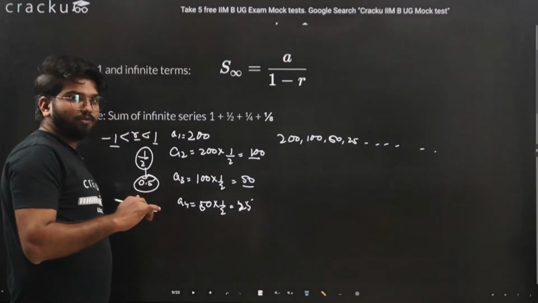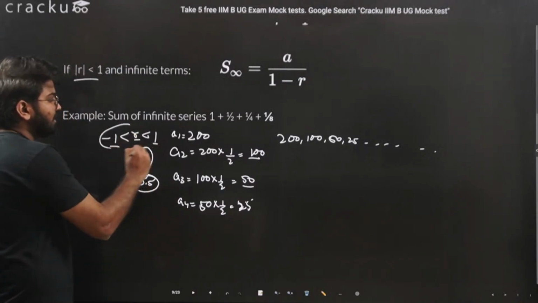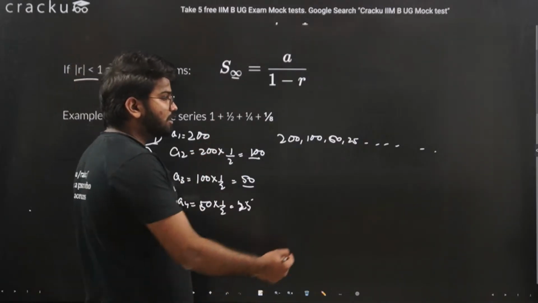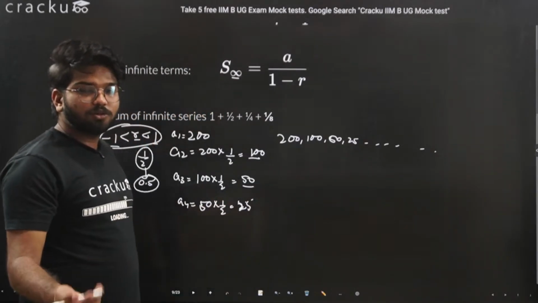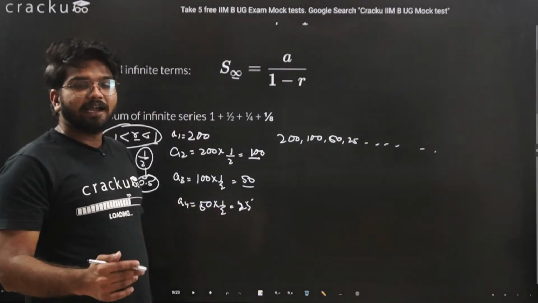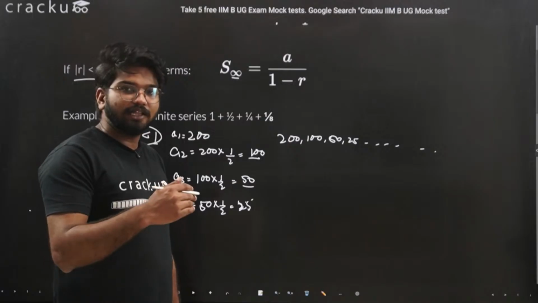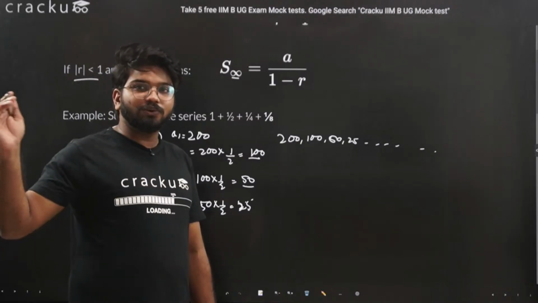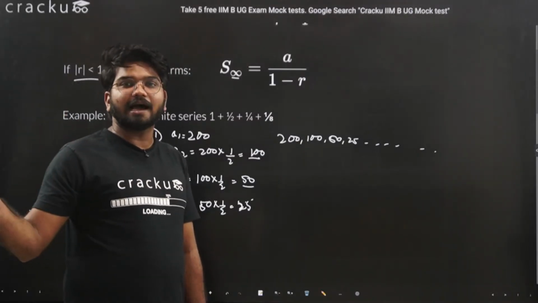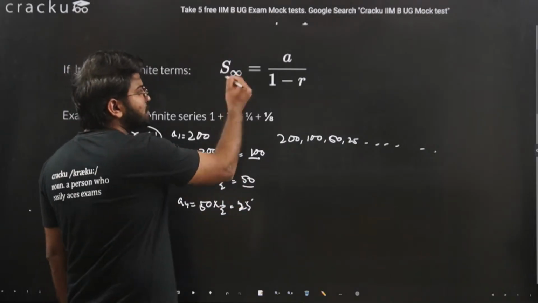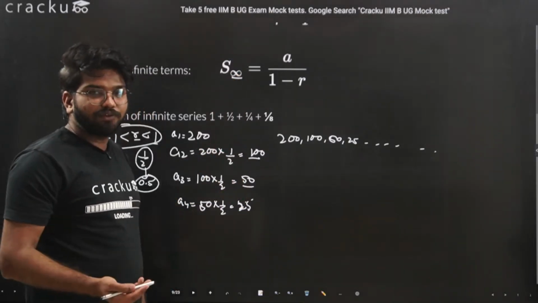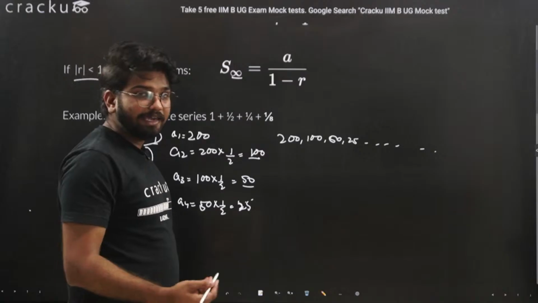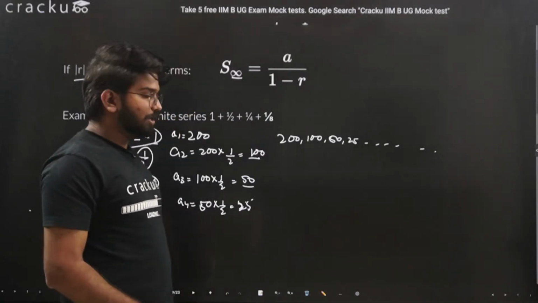That's why we have a special formula if our common ratio is in this range, and that is the sum to infinity. Why do we consider infinity? Because this sequence will never end. It will keep on reducing by half in this case, and at some point the value will become so negligible that it won't matter, and it will still continue getting halved. So that's why it will never stop. That's why we consider this type of series as infinite. So the sum till infinity is nothing but A divided by 1 minus r. A is again the first term, r is the common ratio.